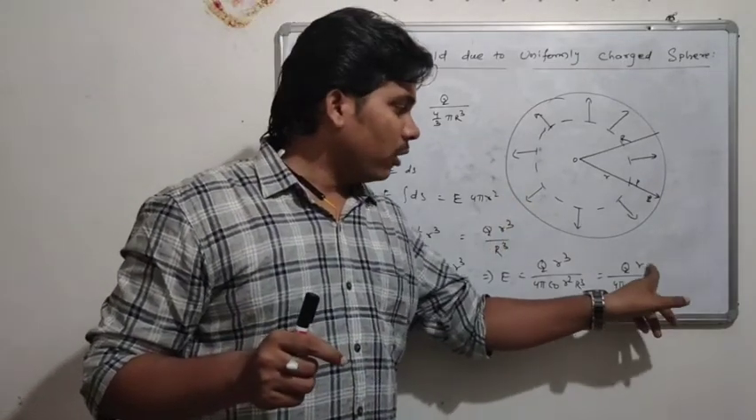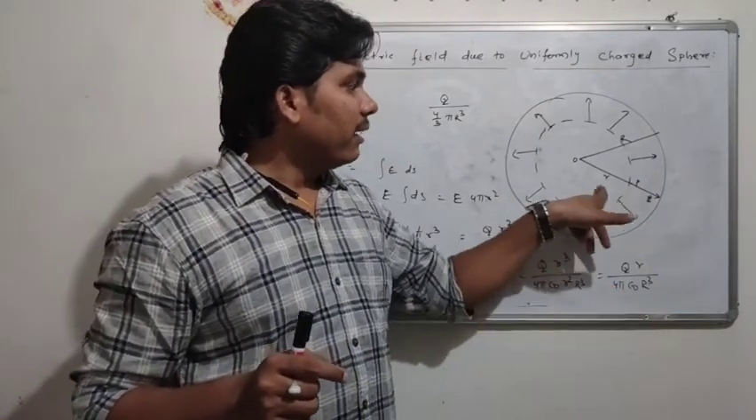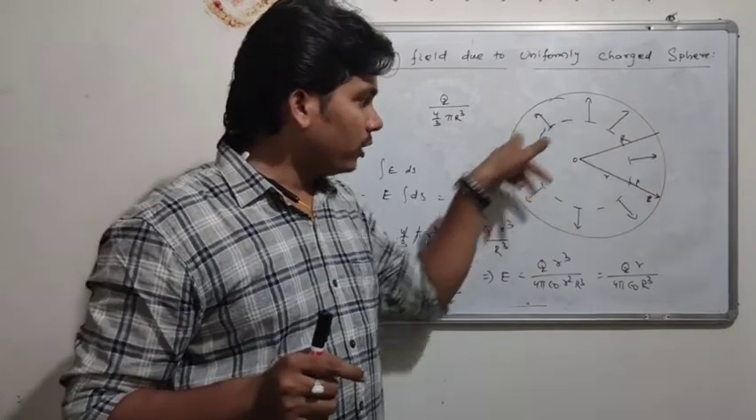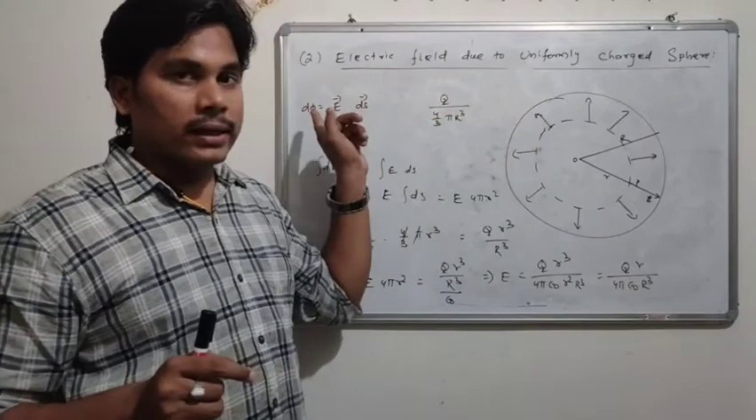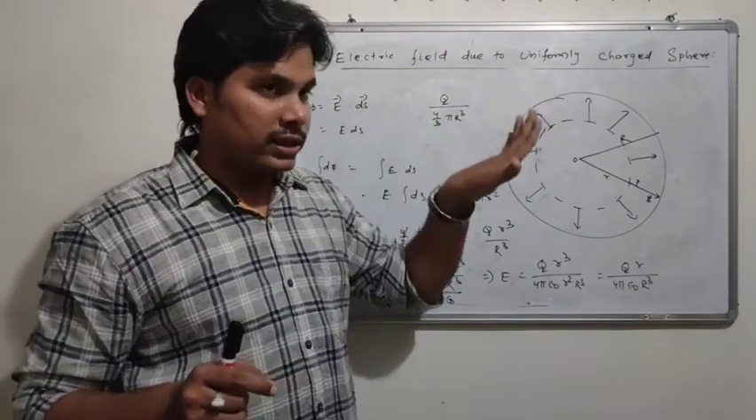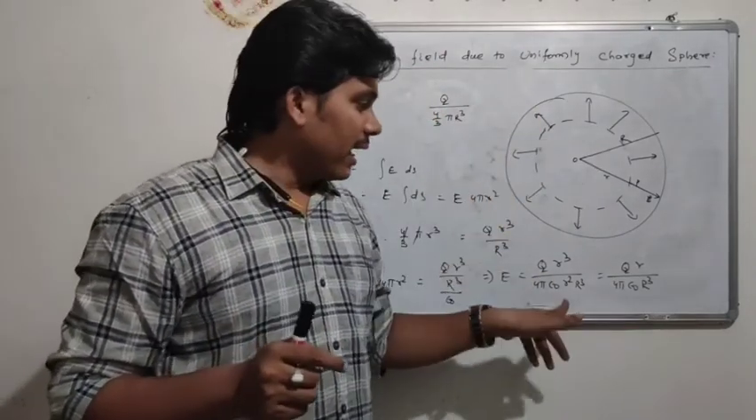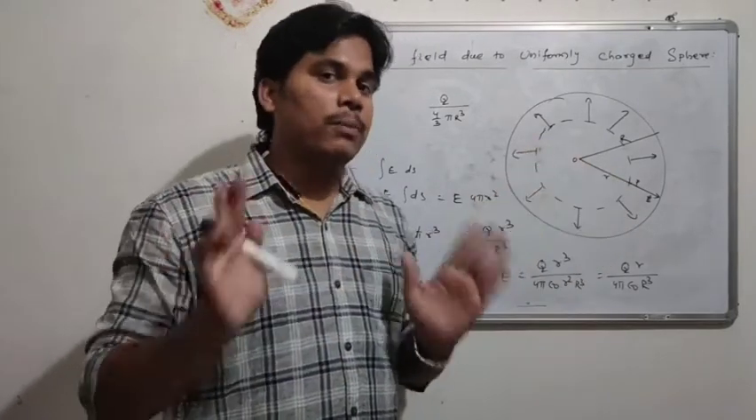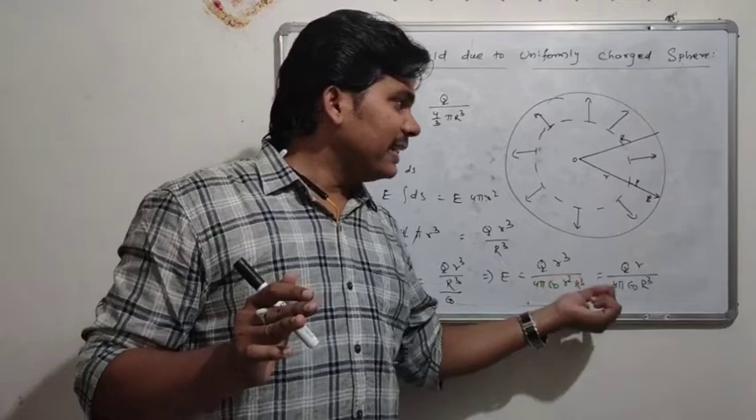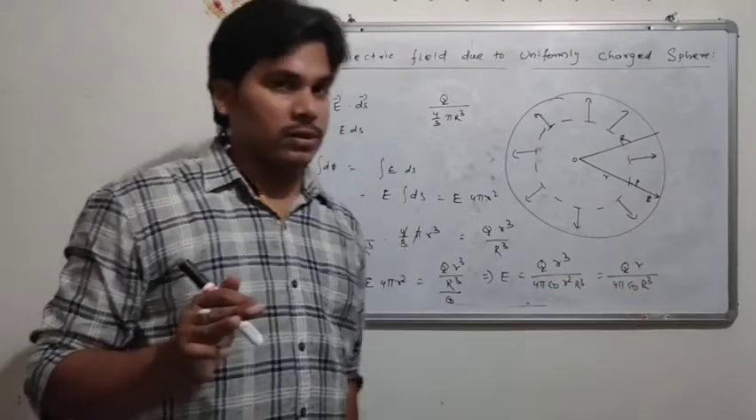When small r is equal to capital R, means when the point is situated on this surface, then it will be equal to the electric field what we get on the outside, on the surface, and for the outside and for the surface both are equal. Only for the inside point, the value is this much.